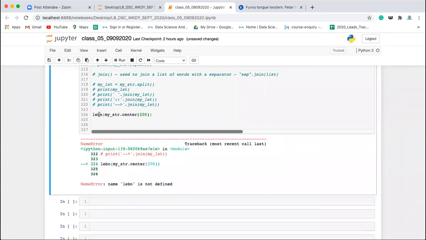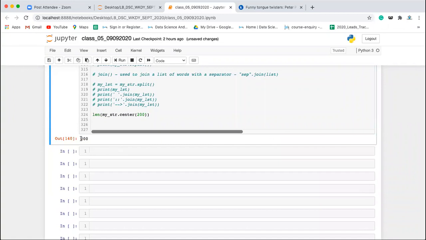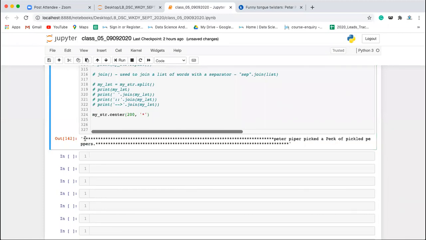Okay, so length. The total length you are getting is 200. Basically you have one string, and you are increasing the length of that by putting in spaces. If you want the fill character to be a star, then you can write star here. Now if you check this output, wherever you had these spaces, it is now filled by the star. So this way you can use this method, and you can learn it on your own. Clear, everyone?